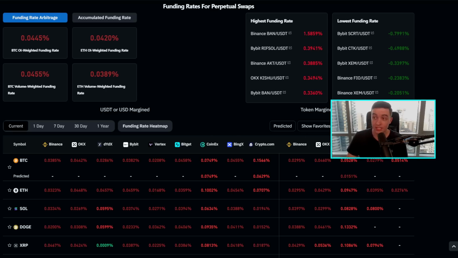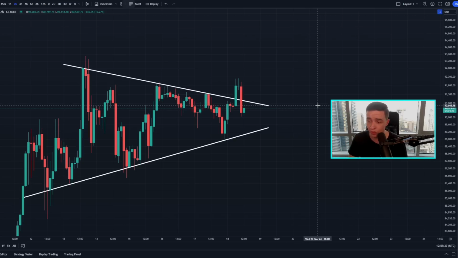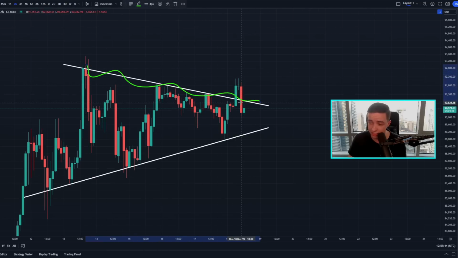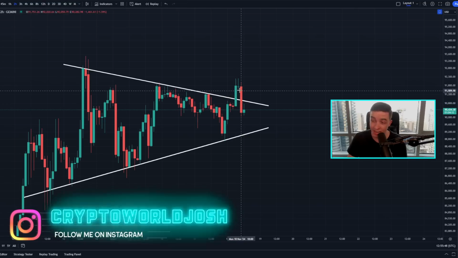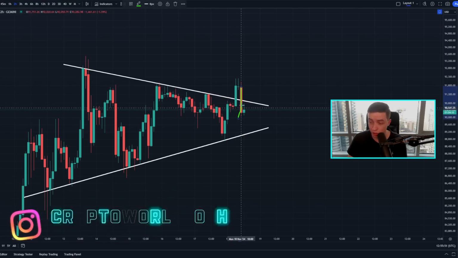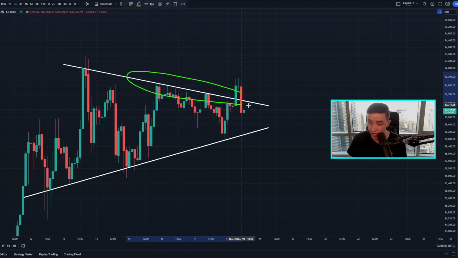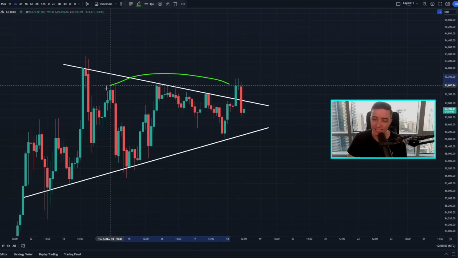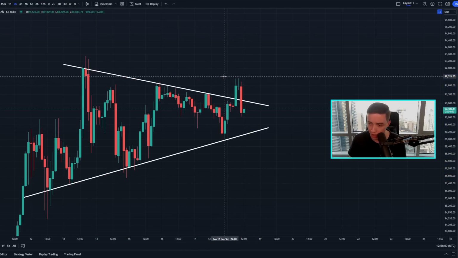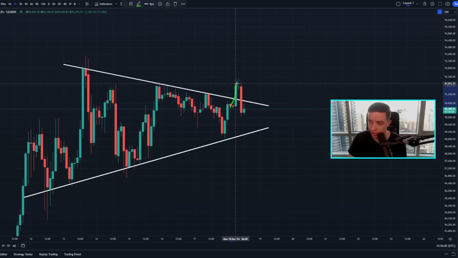But with that being said, if we're taking a look at this 2-hour Bitcoin chart, we can see just recently, over the last half a day or so, we actually broke out above this descending line of resistance, at least on the 2-hour time frame, and that was sitting at around 91,000 approximately. And then we've actually just broken back below that point of the breakout, back below this line on the price chart, which technically invalidates the breakout to the upside and invalidates this pattern, at least on the 2-hour time frame, because anytime we break out and then break back on the other side of that line, that's an invalidation signal to invalidate the pattern.